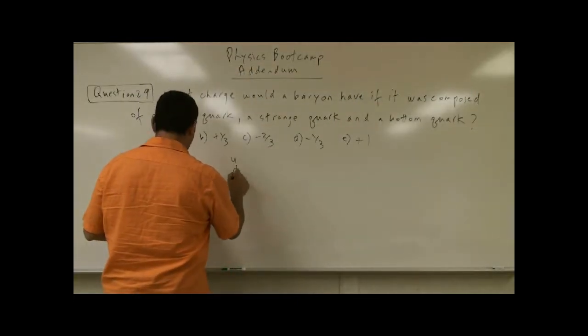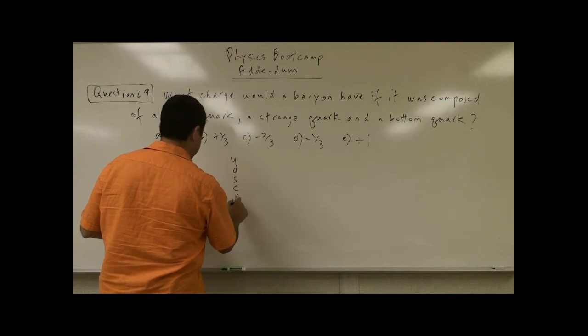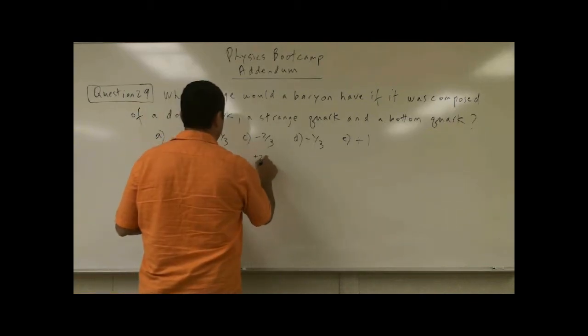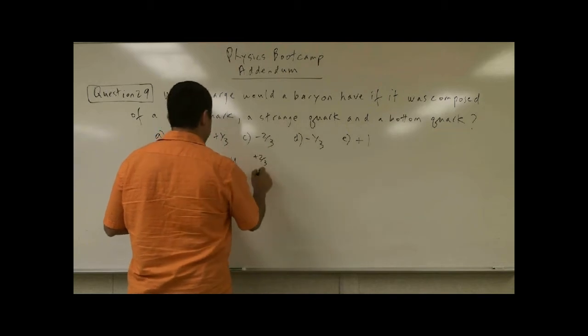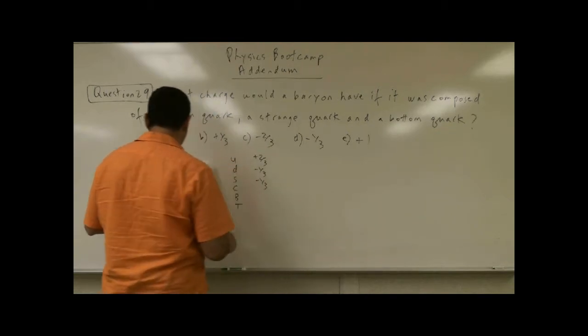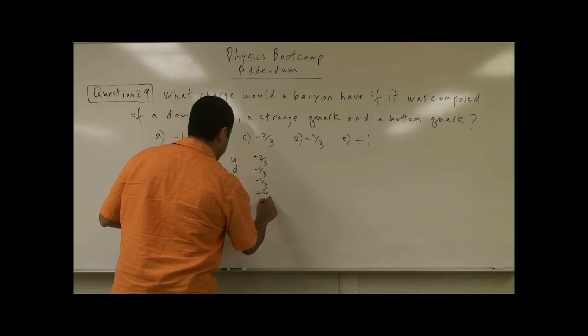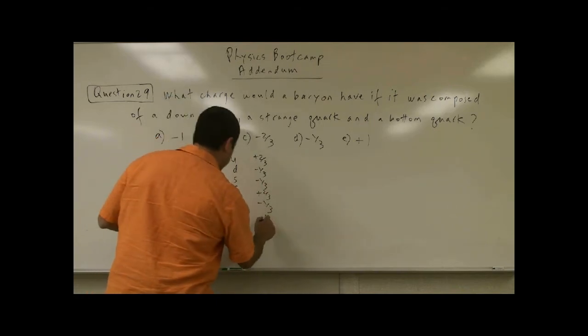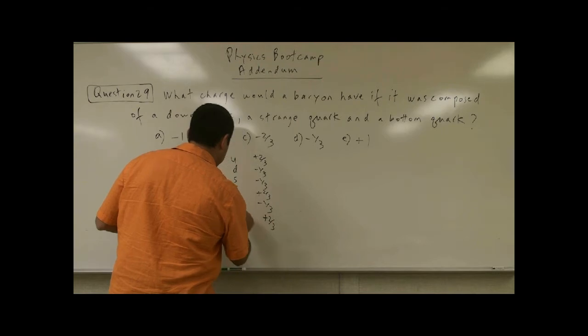We have up, down, strange, charmed, bottom, top. Right? The charge of up is plus 2/3, down is minus 1/3, strange is minus 1/3, charmed is plus 2/3, bottom is minus 1/3, top is plus 2/3.